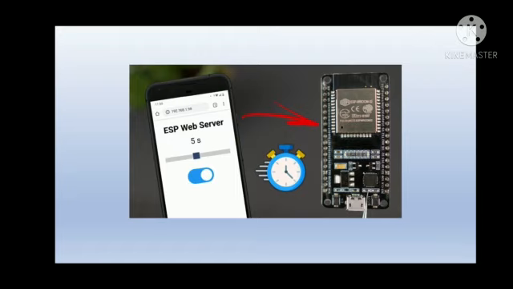This picture gives an outline of the project. We have an ESP8266 NodeMCU. We have a relay which is connected to the NodeMCU, and also a mobile phone which is connected to the NodeMCU through Wi-Fi. So this mobile phone can be used to control the relay through the NodeMCU.